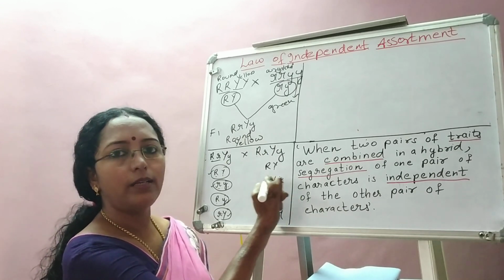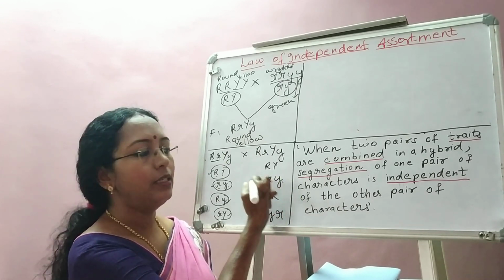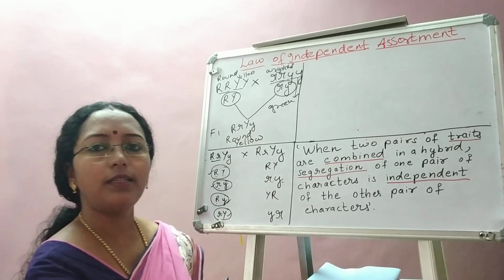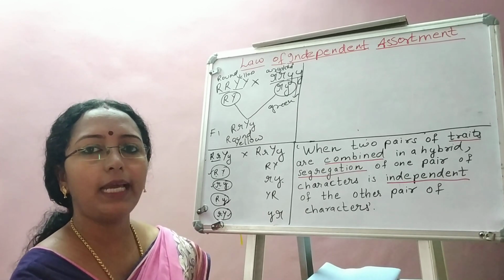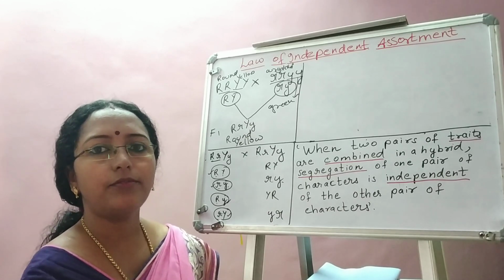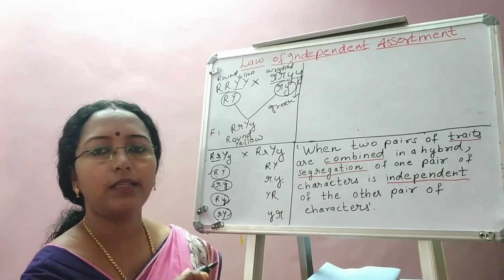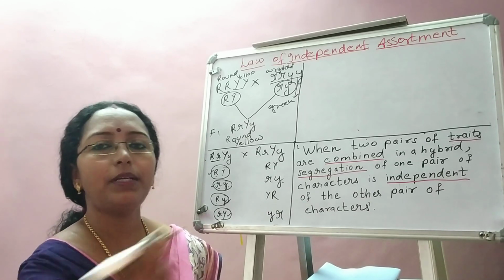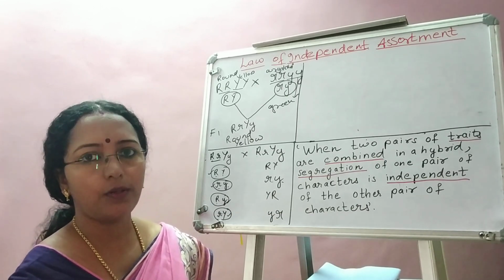Because small r will never combine in a gamete. So if you put two alleles together, what does that represent? It is not representing the gamete, it is representing that particular trait, that character. When you write the character, you write the alleles together. Inside the gametes, what do you do? You separate the alleles and write. I hope you got it.